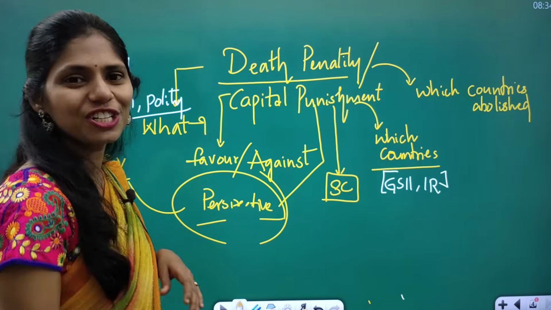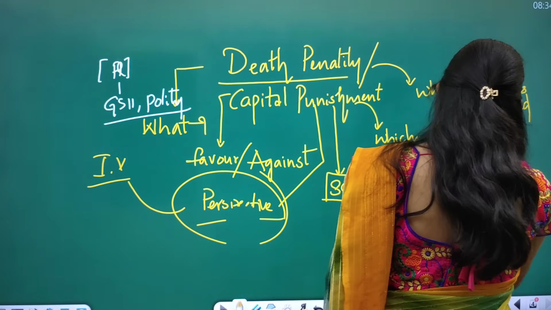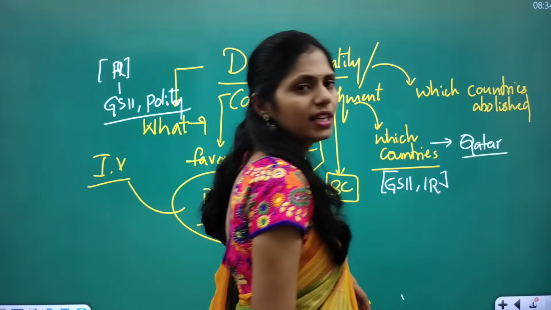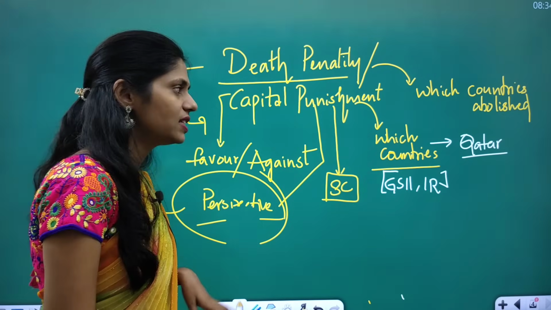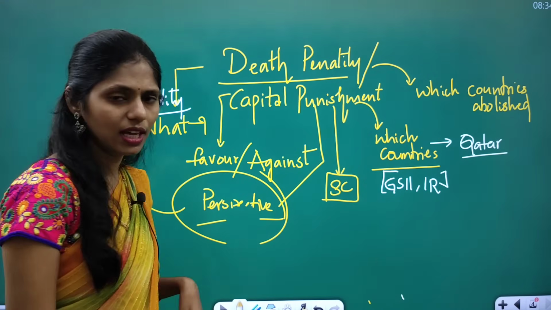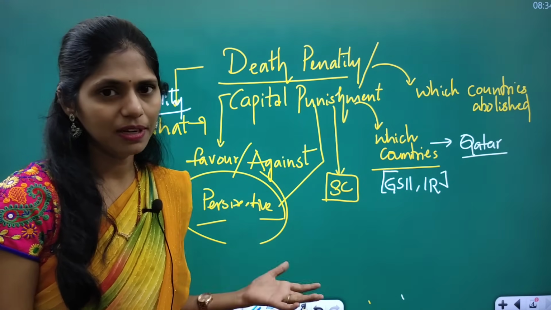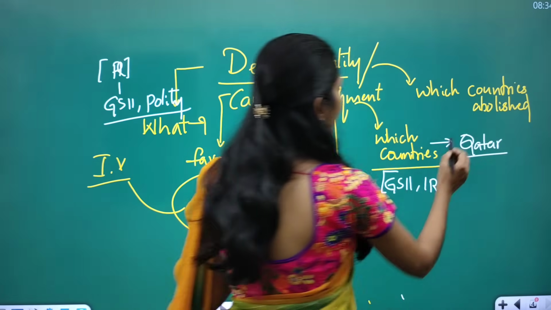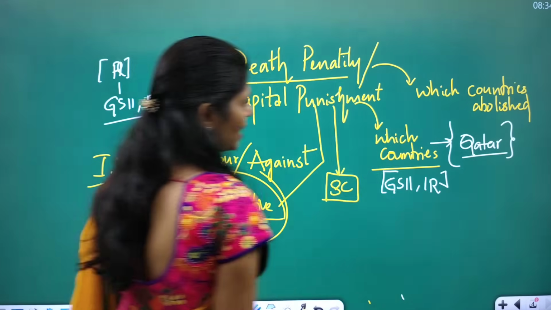From international relations, you can see a recent example of Qatar. Former Indian Navy personnel got capital punishment in Qatar, but finally it was resolved and they came back to India. So you can also add this case study.